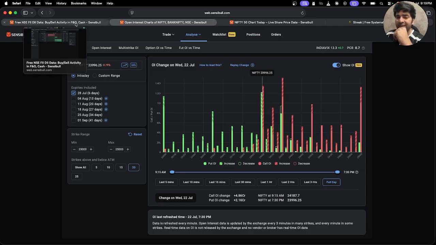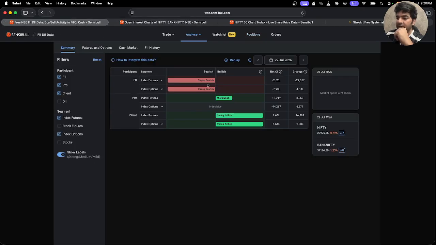Now let's look at how the FIIs have closed the position, or what the data is saying. FIIs are holding a strong bearish position on both index futures and index options, and if we look at the client side, which is the retailers, we have a strong bullish side. So this is completely opposite. Usually it has happened like that, and Pro are mildly bullish. Pro is, I would say, indecisive. So strong bearish and strong bullish. We can expect the market to close on the downside again tomorrow. So three of these chart metrics are saying that we are going to see the downside.